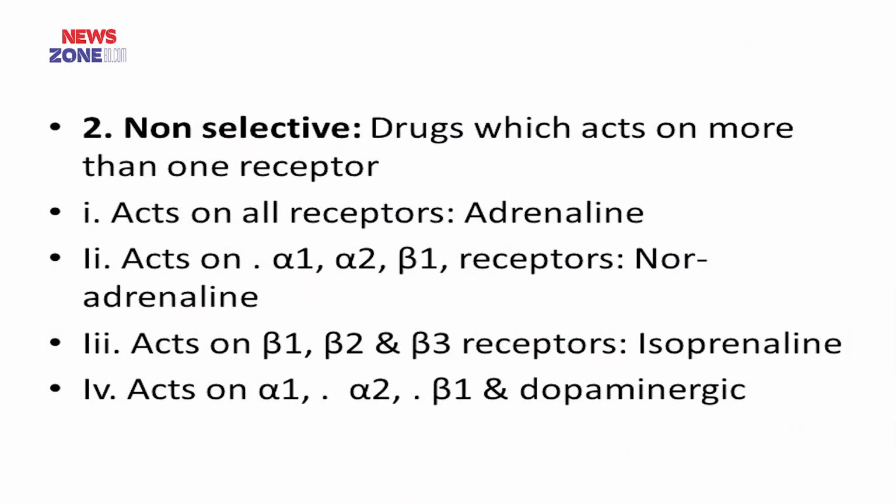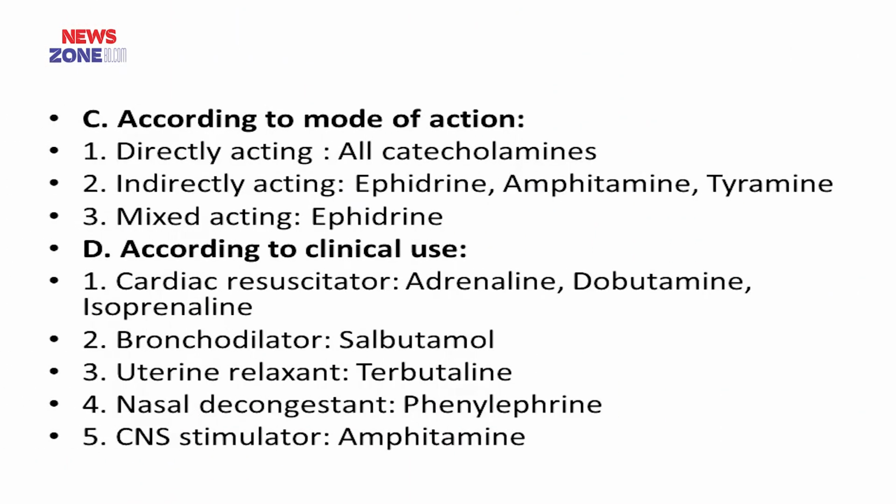Non-selective drugs, which act on more than one receptor, are: adrenaline, which acts on alpha-1, alpha-2 and beta-1 receptors; noradrenaline, which acts on beta-1, beta-2 and beta-3 receptors; and isoprenaline, which acts on alpha-1, alpha-2 and beta-1 receptors and dopaminergic receptors. According to mode of action, they can be directly acting, indirectly acting or mixed acting. Directly acting are all catecholamines, indirectly acting are amphetamine and tyramine, and mixed acting is ephedrine.